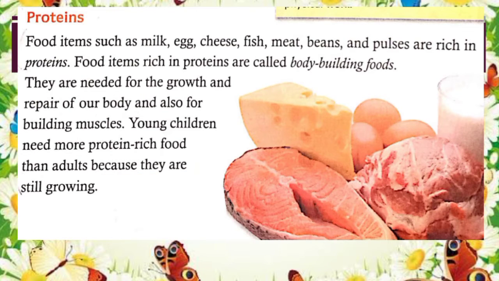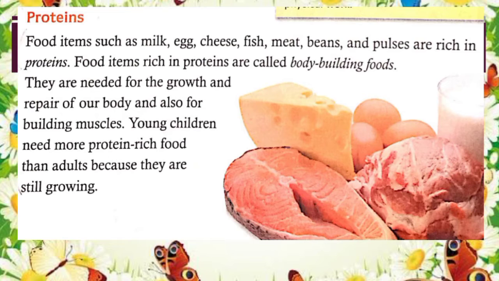Now next is proteins, the next food group. Food items such as milk, egg, cheese, fish, meat, beans and pulses are rich in proteins. Food items rich in proteins are called bodybuilding food. They are needed for the growth and repair of our body and also for building muscles.